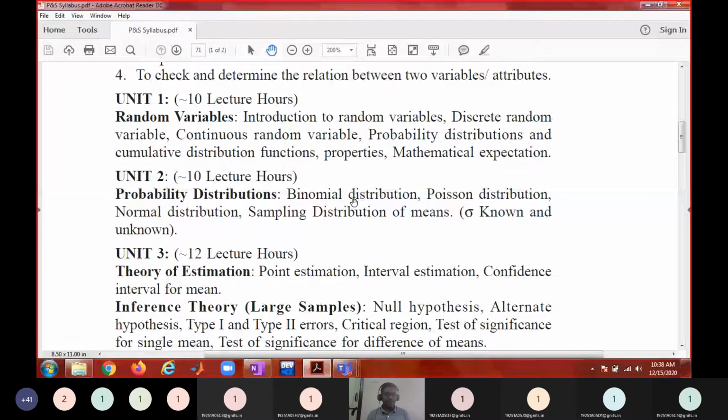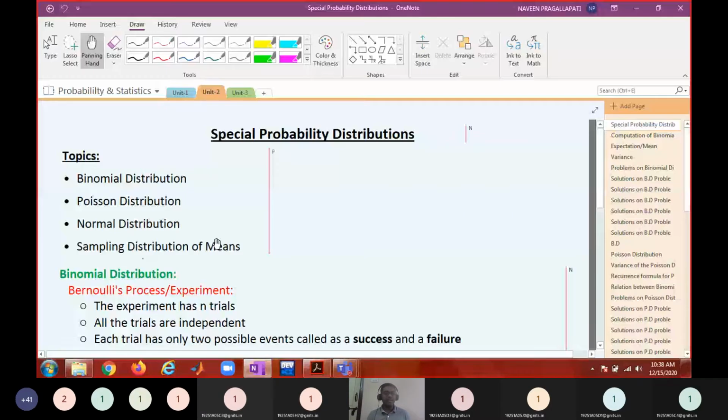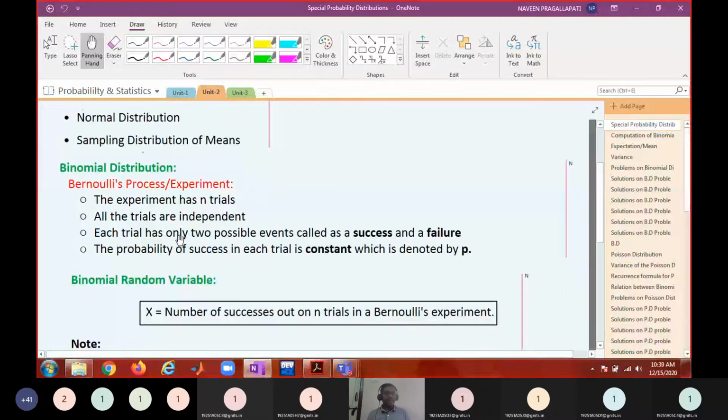These are the topics in unit 2: binomial, Poisson, normal, sampling distribution of means. So the first special distribution is binomial distribution. Binomial distribution occurs whenever the experiment is a Bernoulli's experiment or Bernoulli's process.